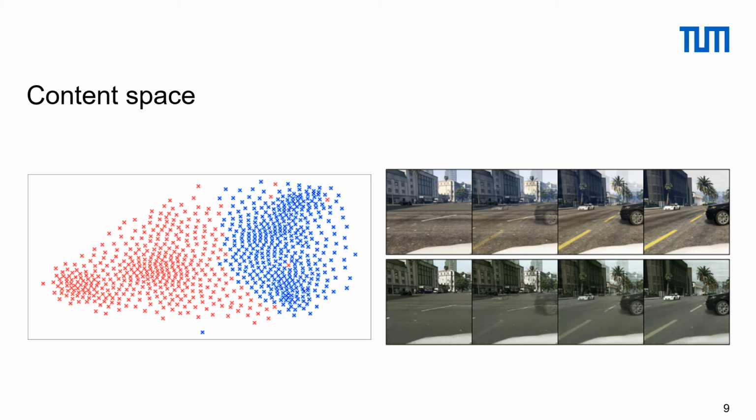In the right figure, the interpolation results of the content vector with source and target styles are shown. On the top, the content vector is combined with the source style, and on the bottom, the content vector is combined with the target style. It confirms the disentanglement of content and style codes.